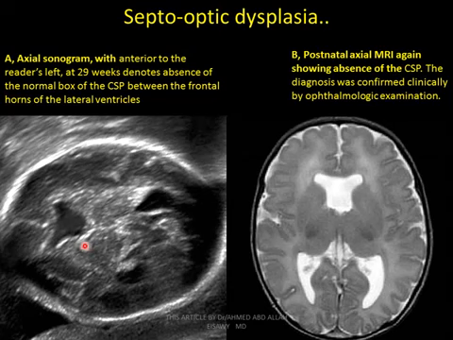Axial sonogram, anterior to the left, at 29 weeks denotes absence of the normal cavum septum pellucidum between the frontal horns of the lateral ventricle. The frontal horns communicate at the midline, and postnatal MRI shows absence of the cavum septum pellucidum, confirmed clinically by ophthalmological examination.